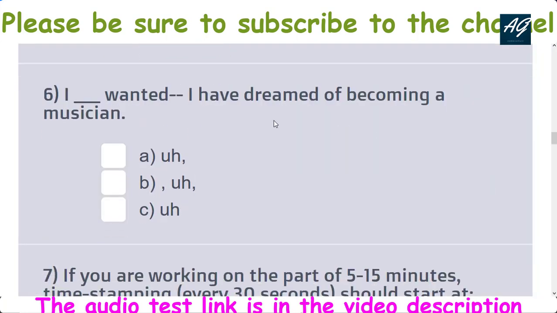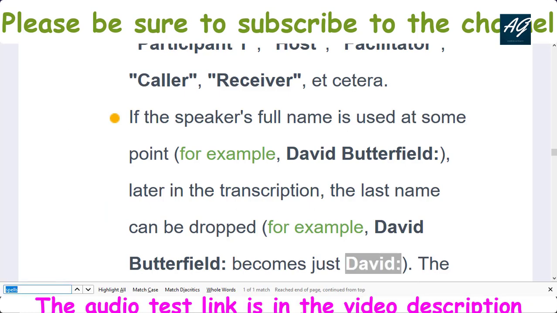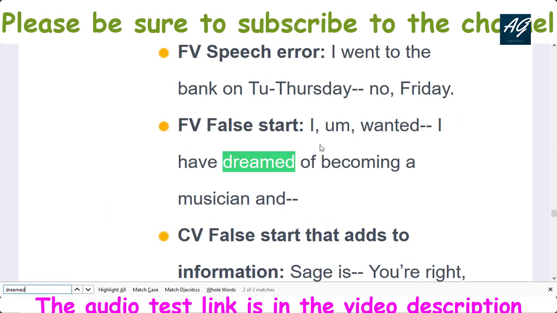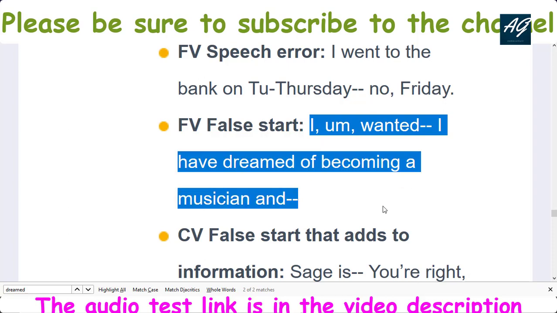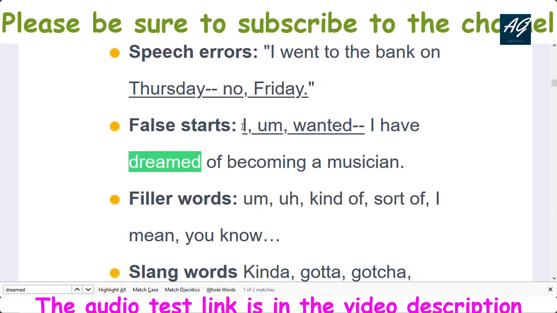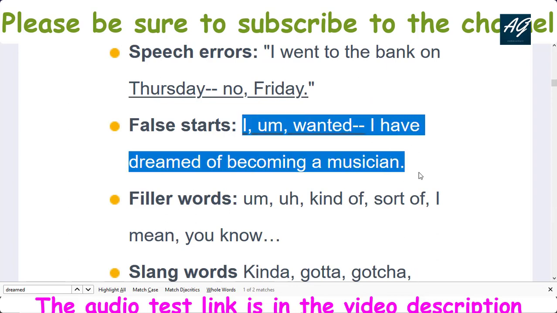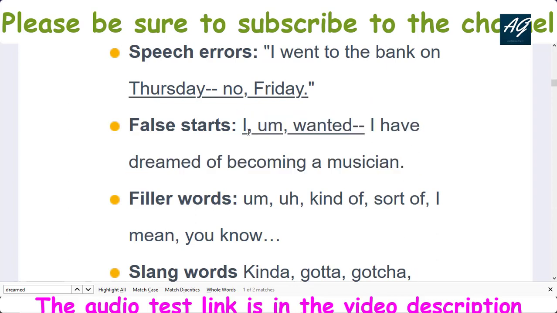And sixth question is, I have a dream to becoming a musician. So according to this, D option is correct. I have dream. So you simply check in transcription guideline also. So this sentence. So this word is used.